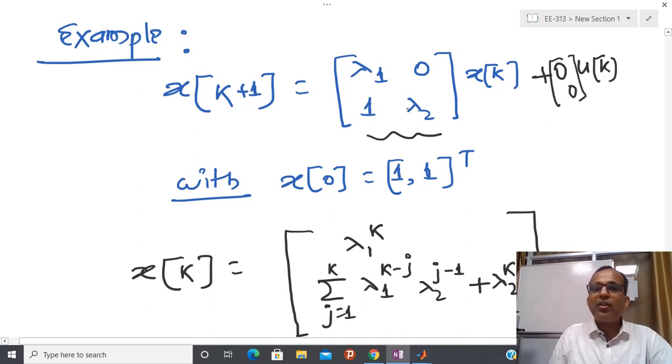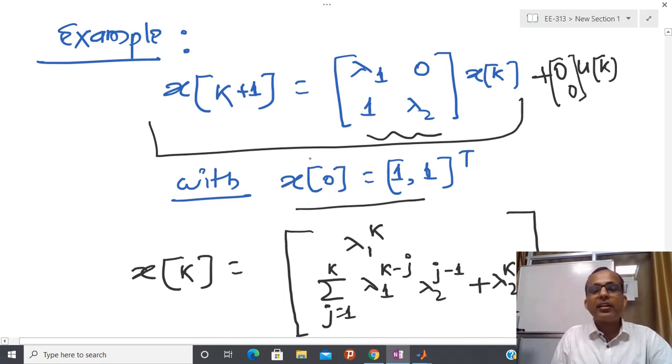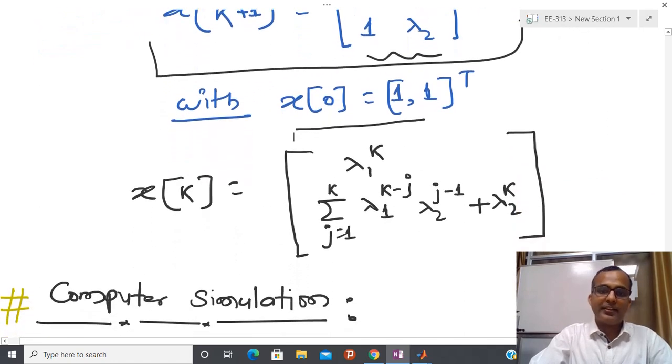So now I have an autonomous system, not a forced system, and I know the initial condition. If you put it inside the above summation, then it is possible to show that you will get this kind of solution. Please check it again.